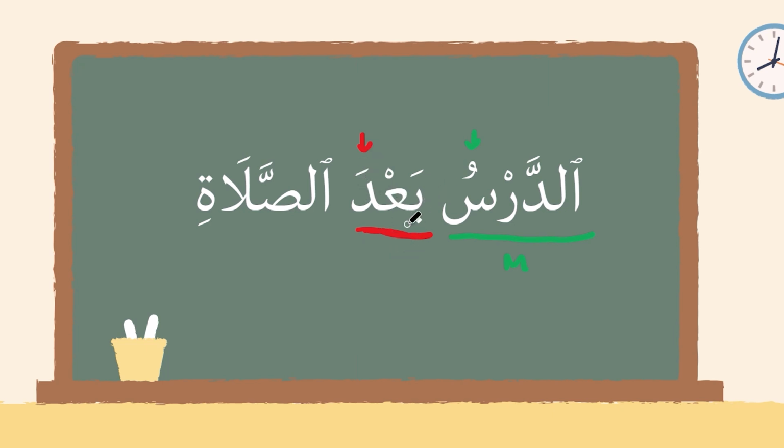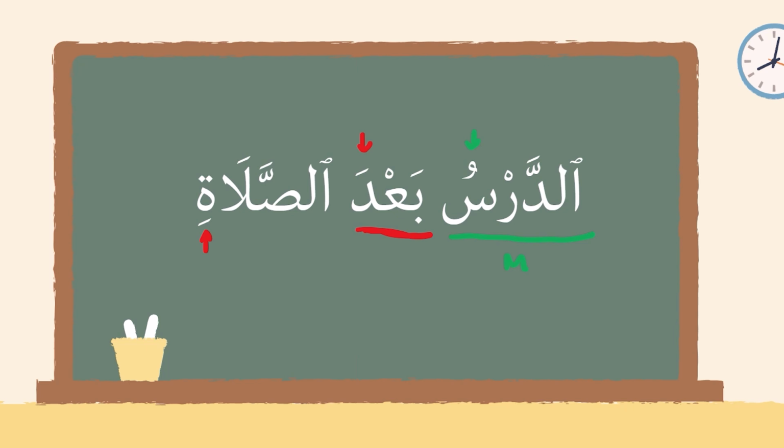Why? Because it creates this idafa construct, similar to ma'a, which is on this list as well, with. And so the word after, as-salah, notice it has this kasra at the end. It's in a state of jar because it's now a mudaf ilayhi to ba'da.